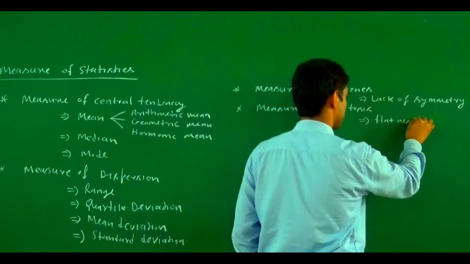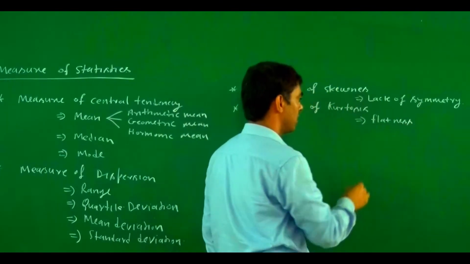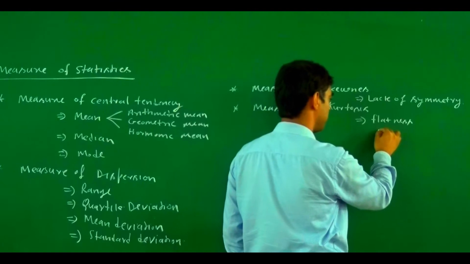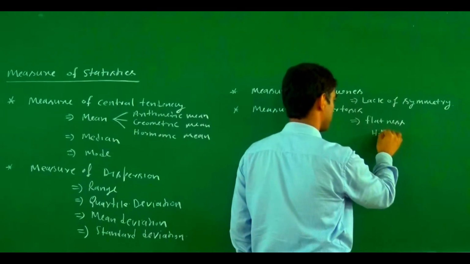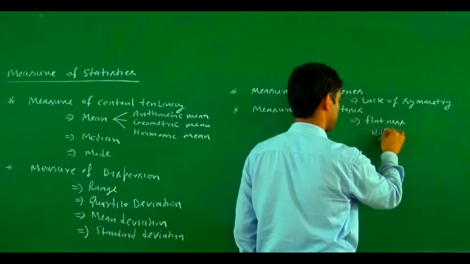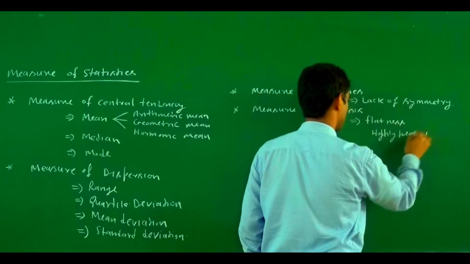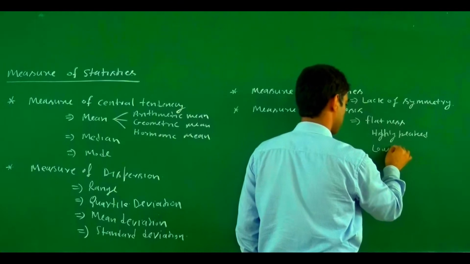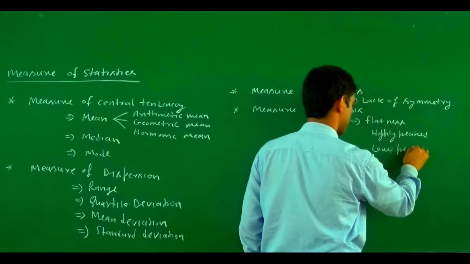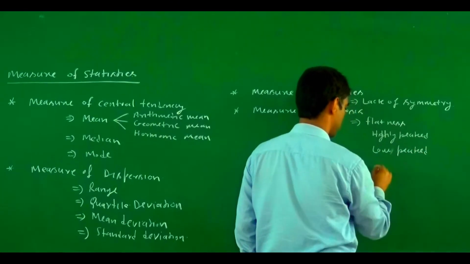Flatness means the data is either highly peaked, low peaked, or normal peaked.